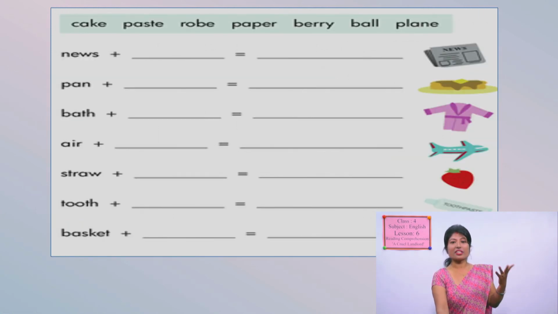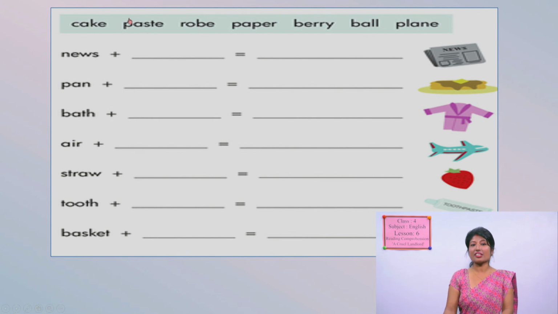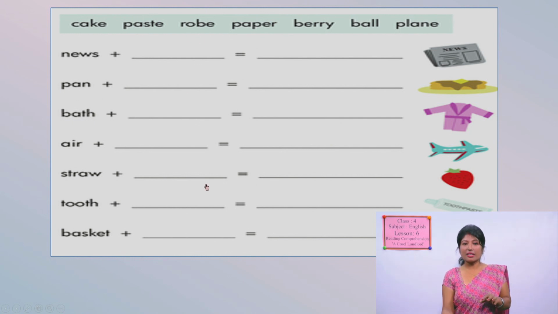We are done with this task, and look at these exercises. You can complete this exercise. News, and here are words like cake, paste, rope, paper, berry, ball and plane. So you can choose these words and fill them in, like with news, pan, bath, ear, straw, tooth and basket. Okay, fill it up. This is your homework. You can try, and the clues are here in the picture.